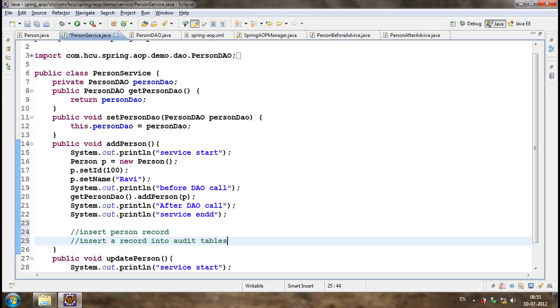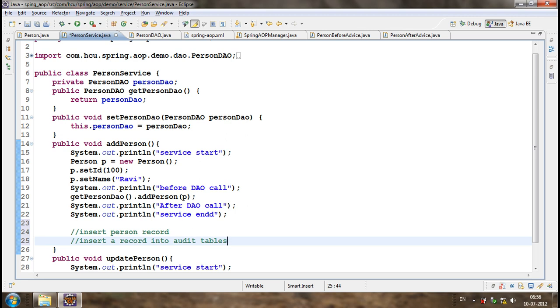If there is an exception in the person record, but the audit record is inserted, is it a correct thing? If no record is inserted in the person table, but there is a record in the audit, is it correct?